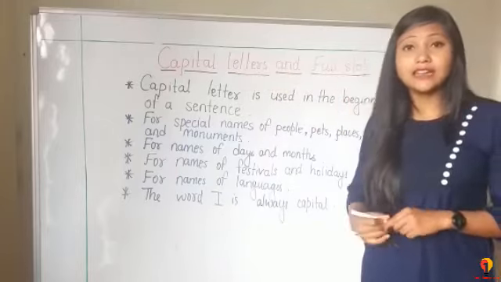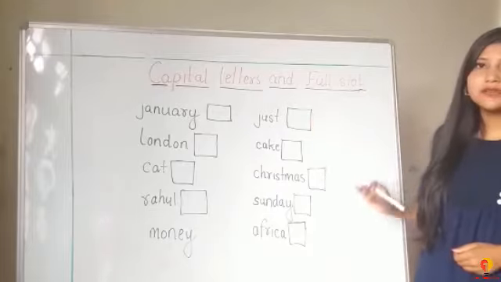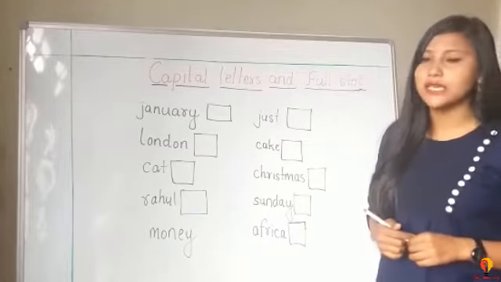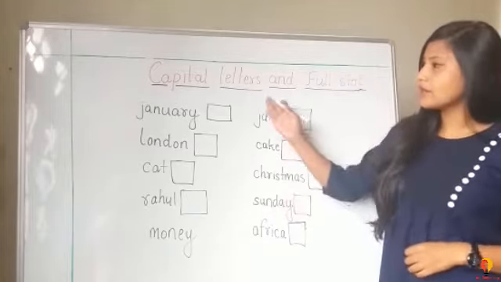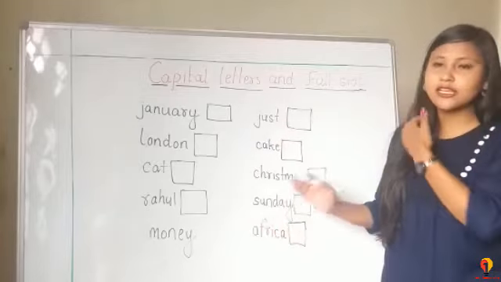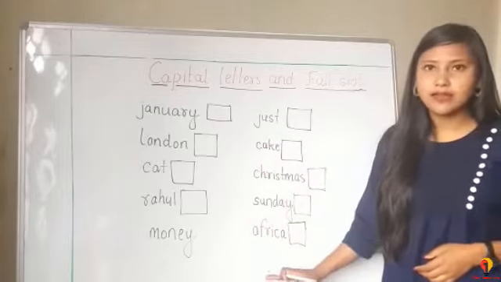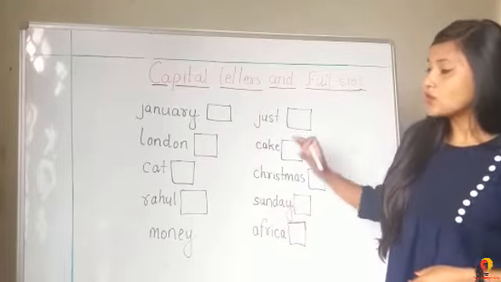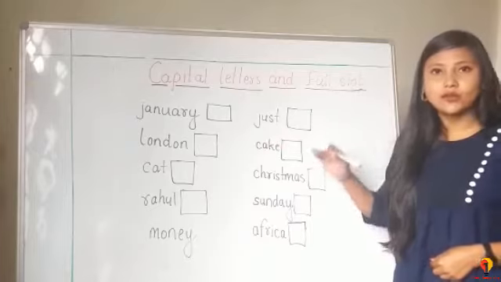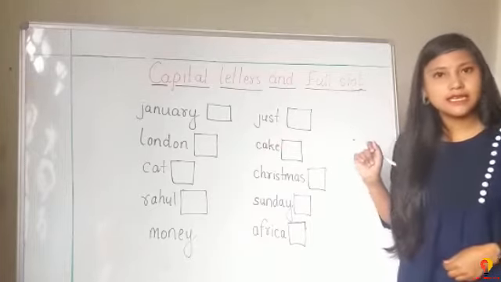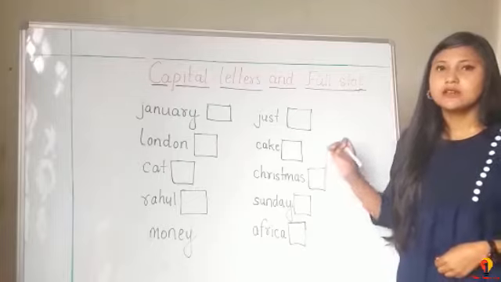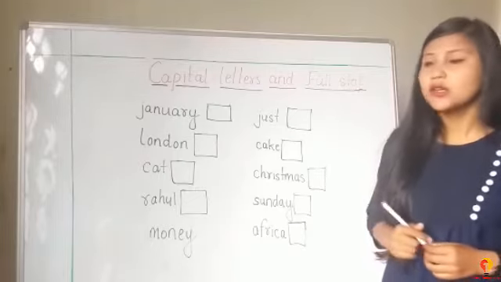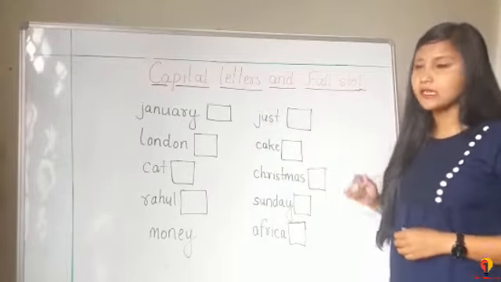So children, here are some words and beside every word there is a box. As you can see, every word starts with a small letter. Here, the words that are supposed to start with a capital letter, we are going to tick in the boxes given.